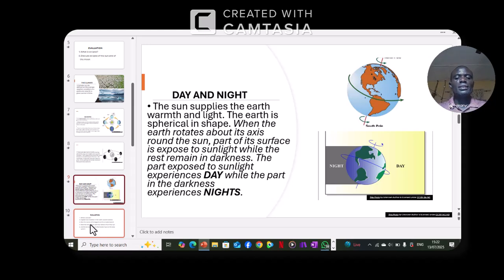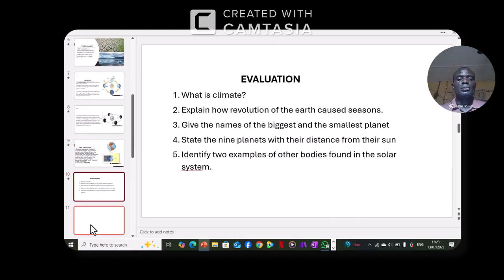If that is true, I want you to prepare, because I'm going to send some questions for you to answer. This is going to be our evaluation. What is climate? Explain that.